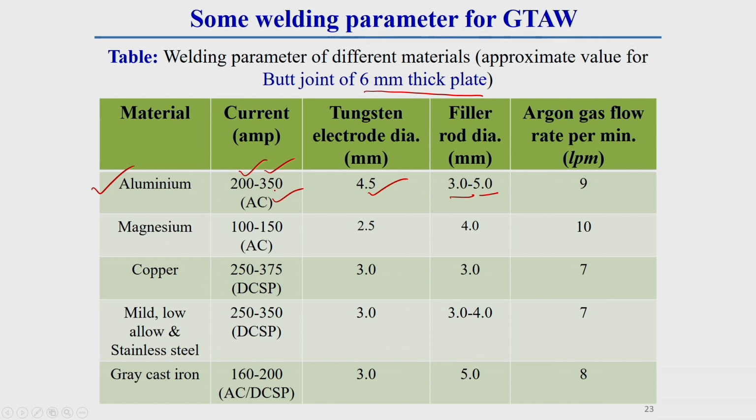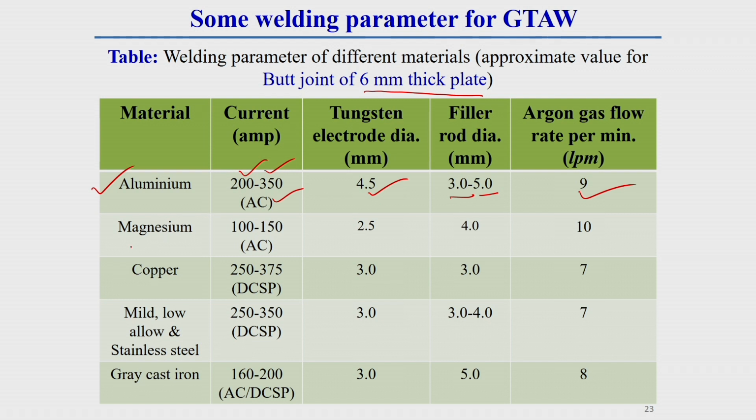And argon gas flow rate is 9 liter per minute. That means per minute 9 liter of gas should flow, then you can get a very good quality weld. There will not be atmospheric contamination and it will be an almost defect free welded joint.